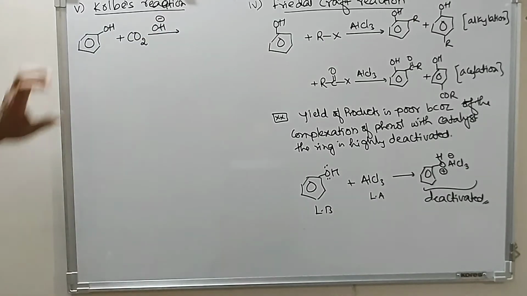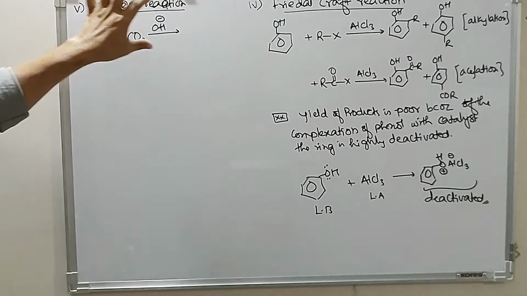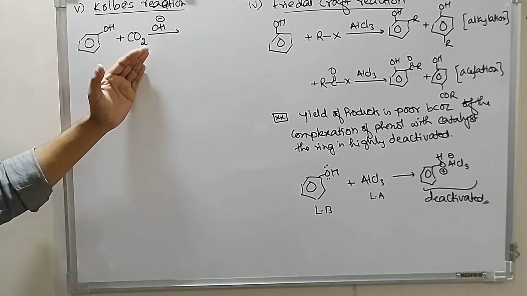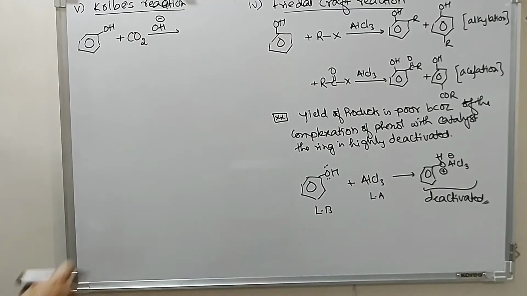That is, a reaction of phenols with carbon dioxide in presence of alkali, or we can say a reaction of phenoxide ions with carbon dioxide.